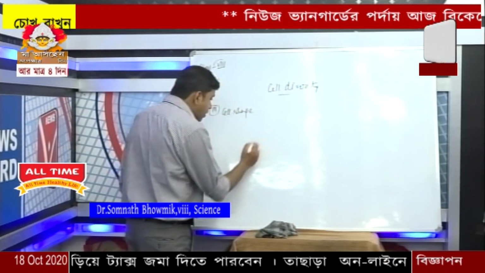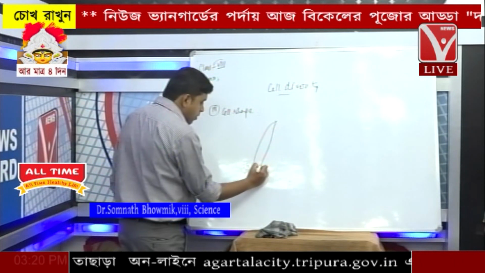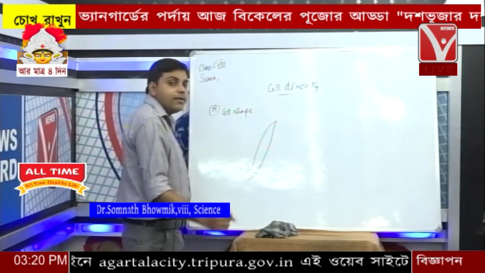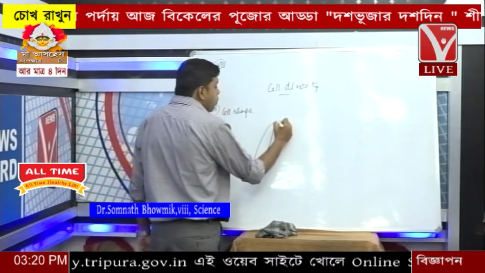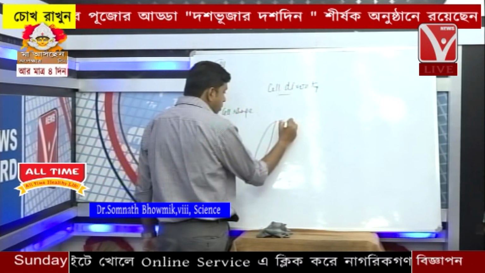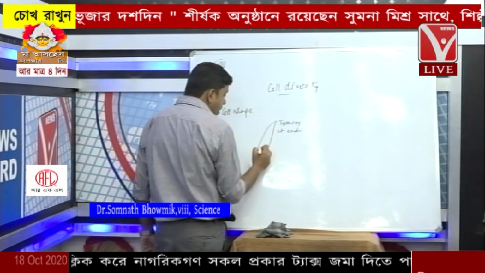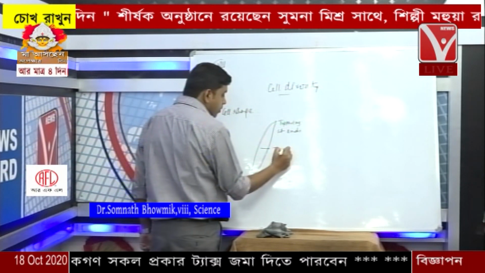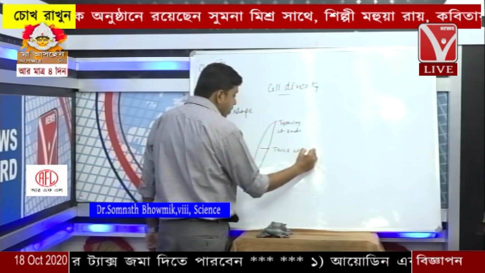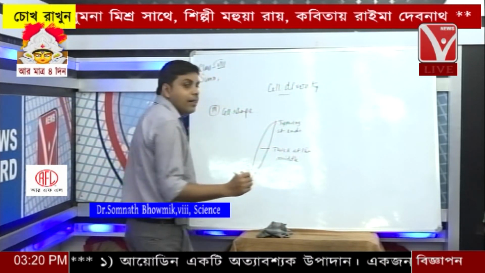Some cells are like this kind, tapering at both ends. They have tapering at the ends and are thick at the middle.